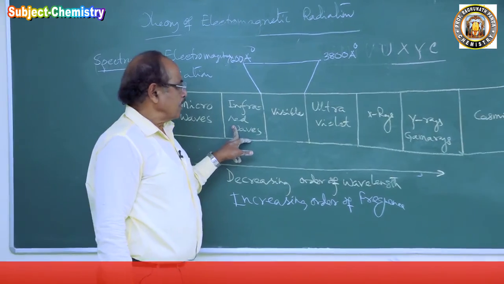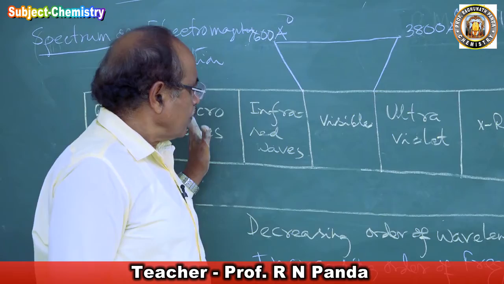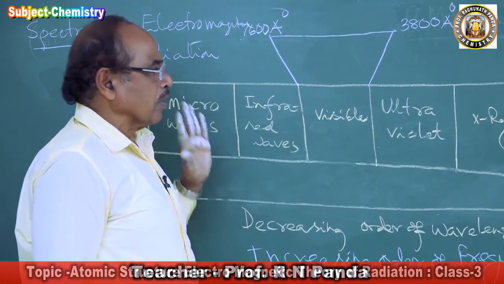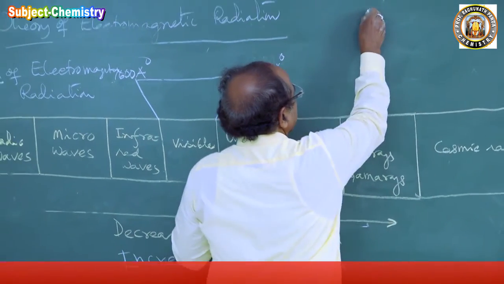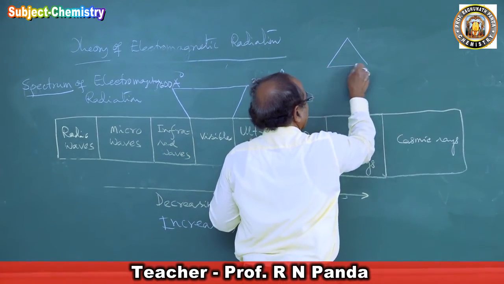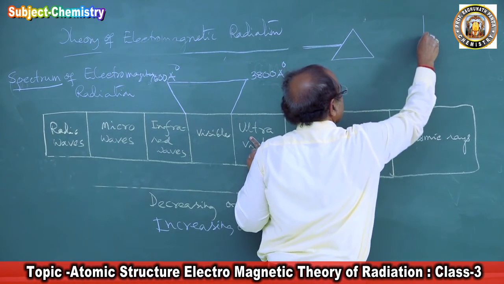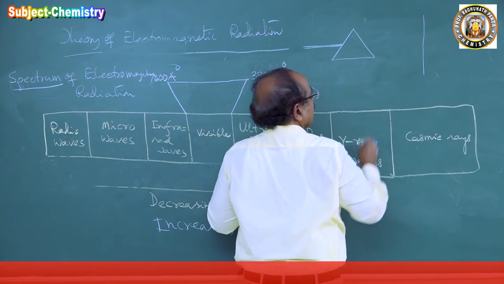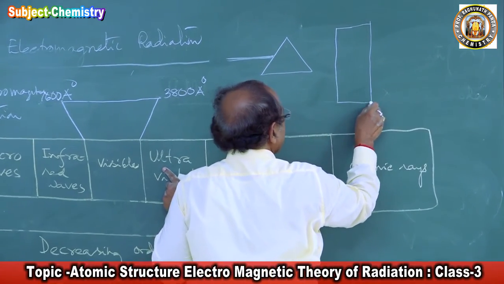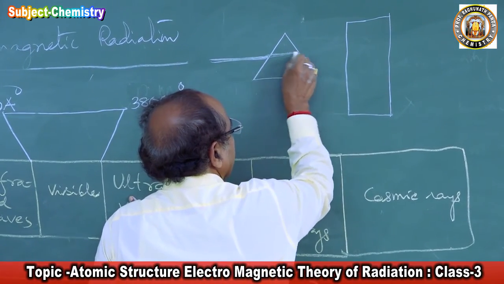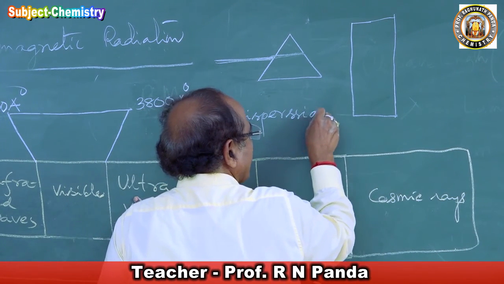Now the question comes: the region after visible is called ultraviolet, and the region before visible is called infrared. To explain this, suppose we take a prism and allow the visible light to fall upon the prism and put a screen here. We get 7 colors. These visible rays go through the prism and undergo dispersion. That property is called dispersion, meaning they get divided.